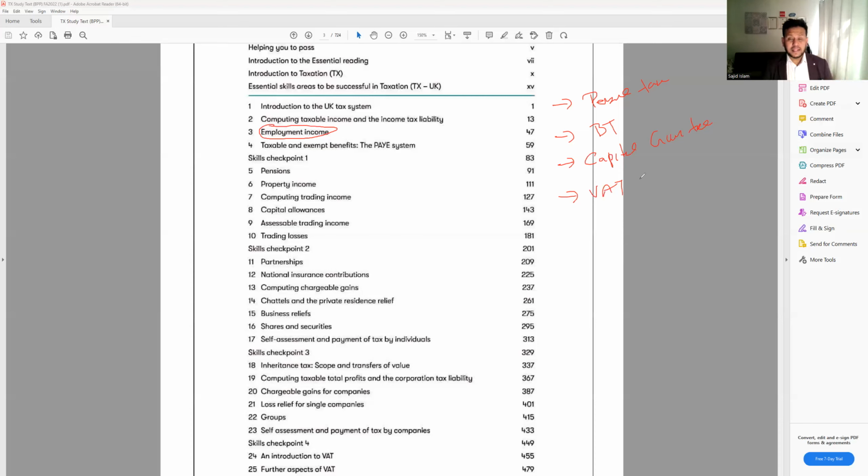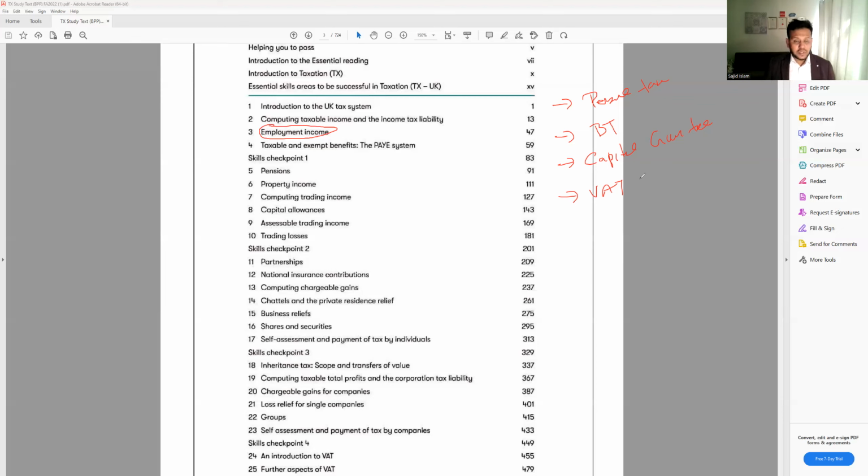And when you study taxation, remember always that you are not learning all of this just to pass the exam, but also you want to learn it. You want to learn the taxation system in the UK. As an accountant, if you don't know the taxation system in the UK, it will not make you complete. For example, if anyone from your friends and family asks, 'Oh, I earn this much, how much tax am I going to pay?' and you cannot answer, they will think, what type of chartered accountant are you? So for that reason, we should have a very clear understanding of basic taxation, the way we calculate the tax for the individual and for the business.